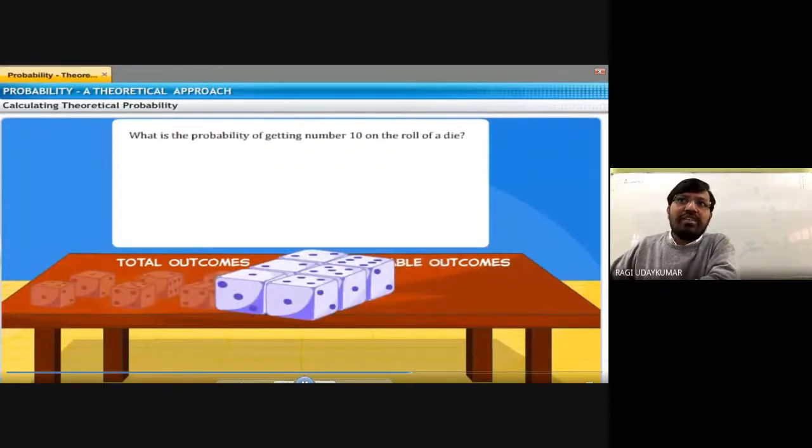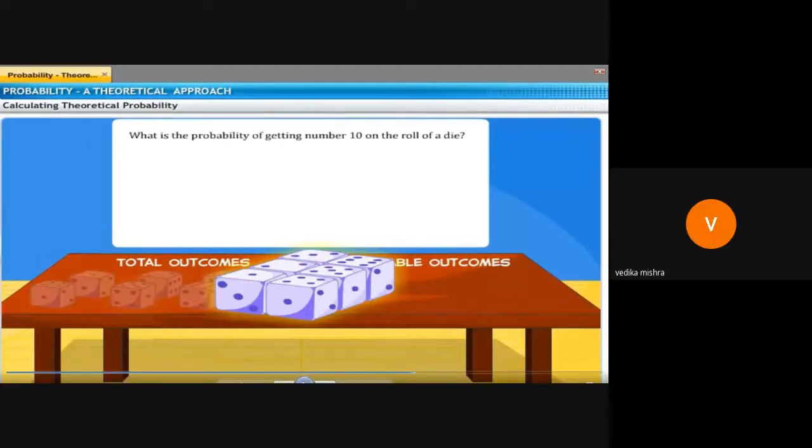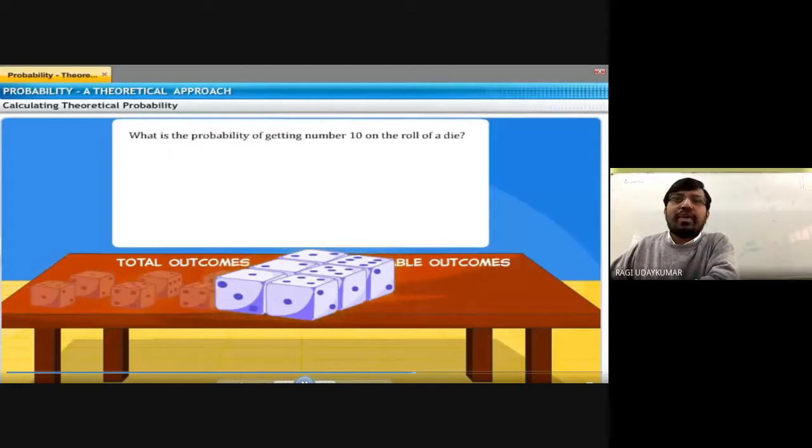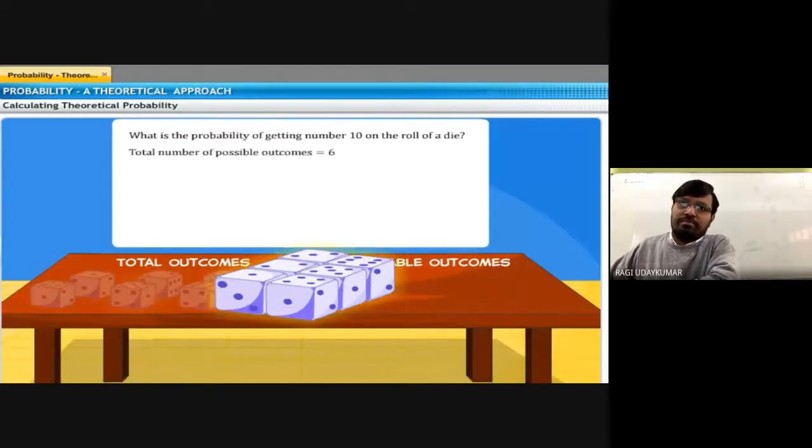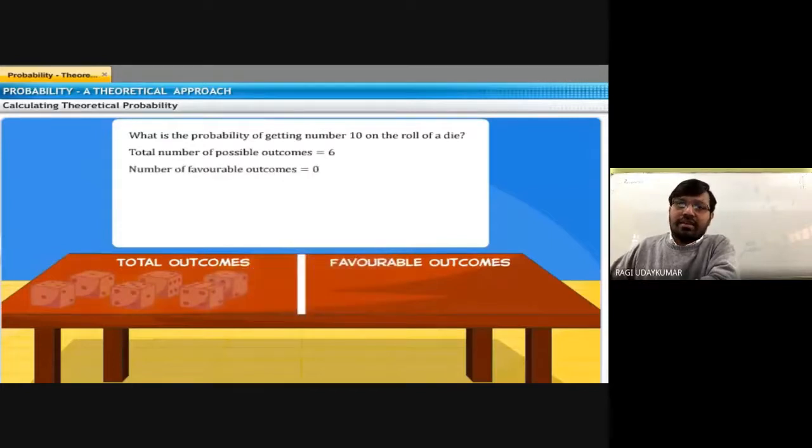So what is the probability of getting a number 10 on rolling a die? Can anyone say? Will 10 come? No sir, 10 will not come, so the probability will become 0. 10 is not there, so there are no favorable outcomes.